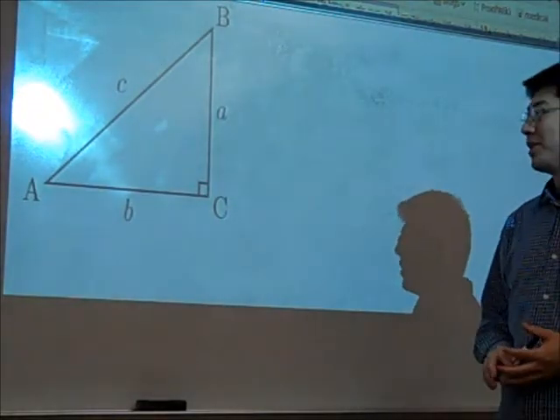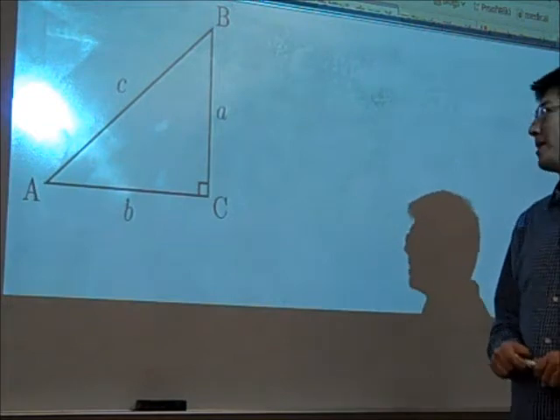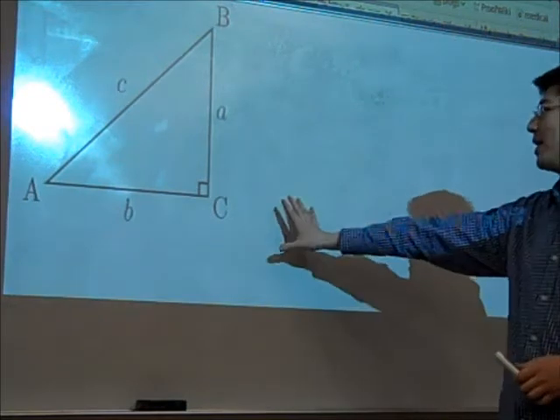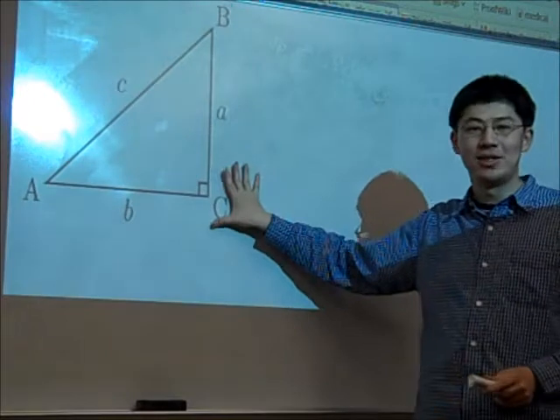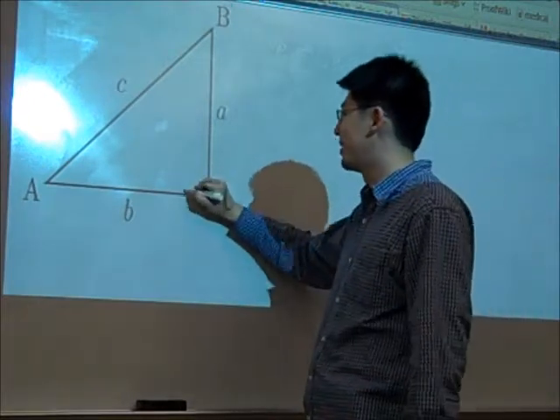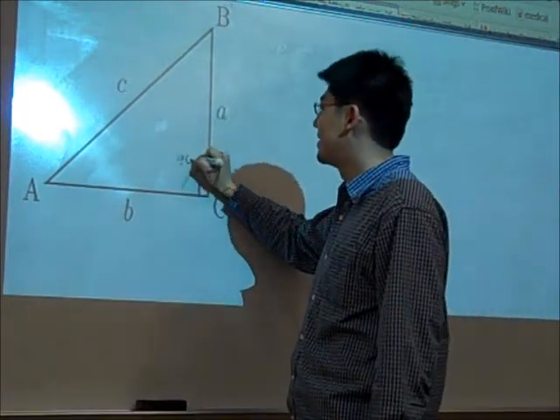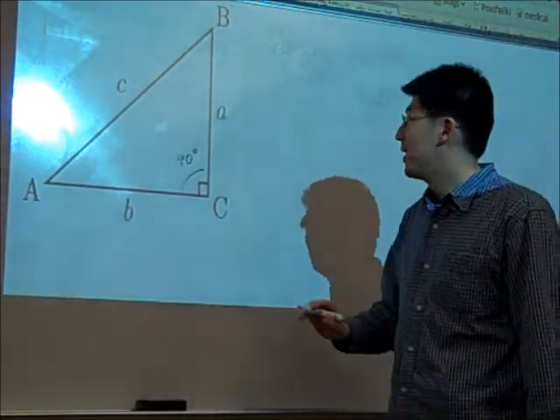Alright, so let's start trig. So all of trig is based on the notion of a right triangle. So here, I've drawn a right triangle. Recall that a right triangle is a triangle that has one angle that is 90 degrees. And then of course it'll have two other angles.